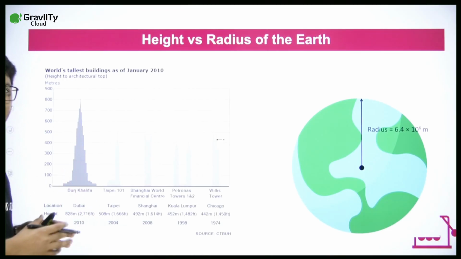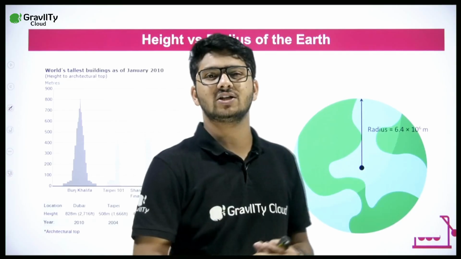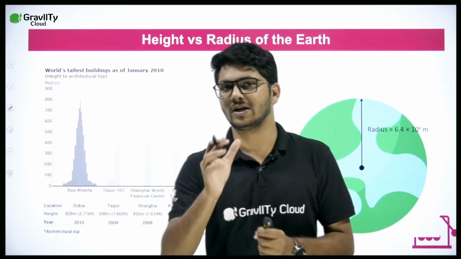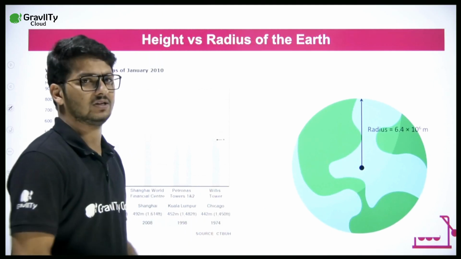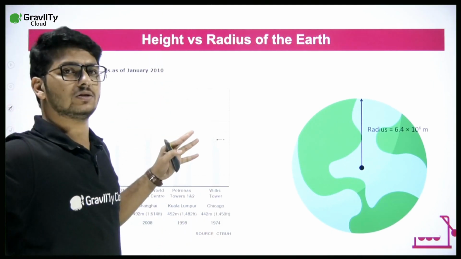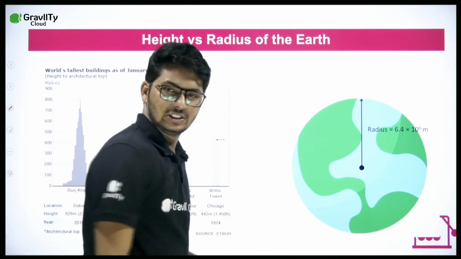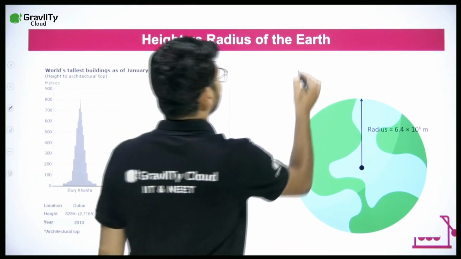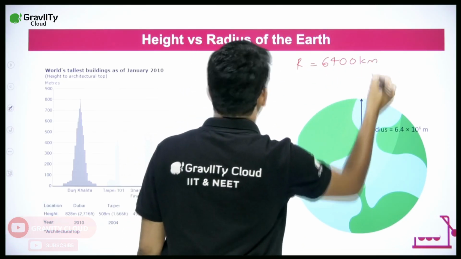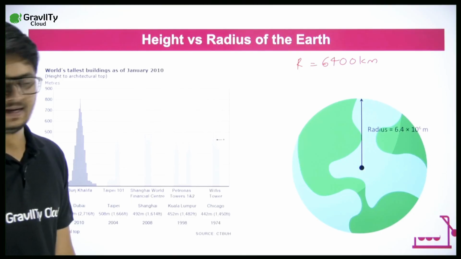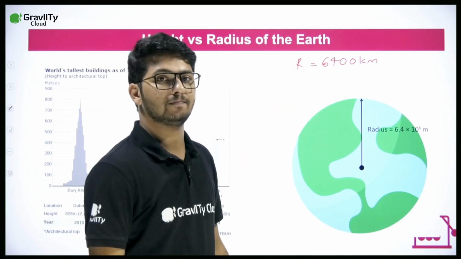So before going into that, for us to understand the derivation, there is some approximation that we have to understand. What is that approximation? Let's first of all look at the radius of Earth. Earth, as we know, is huge. Do you know what is the radius of Earth? On an average, the radius of Earth is about 6,400 kilometer.